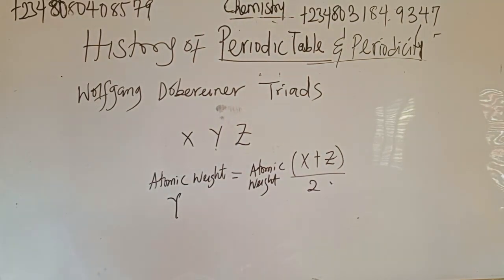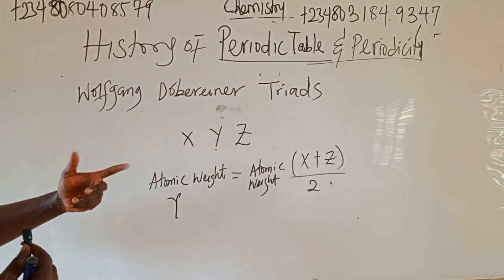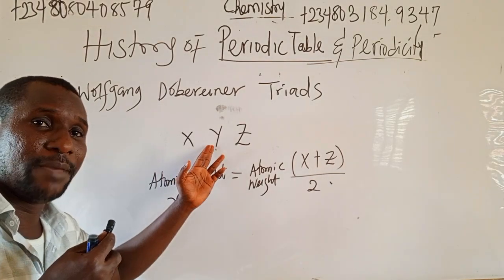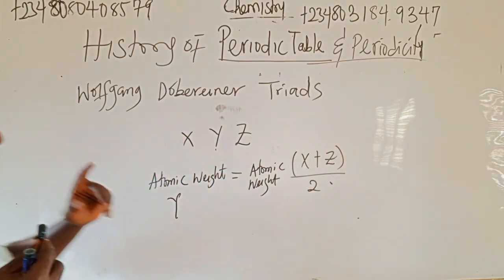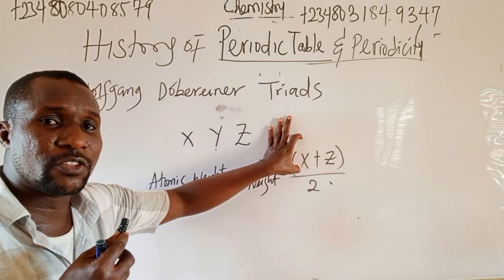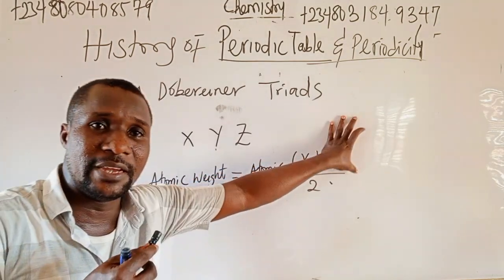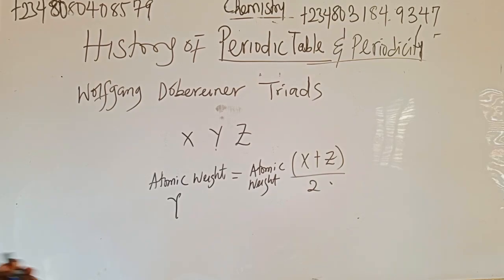That means the atomic weight of the middle element, when you have three elements, is obtained when you add the atomic weight of the first element and the third element, then divide by 2.